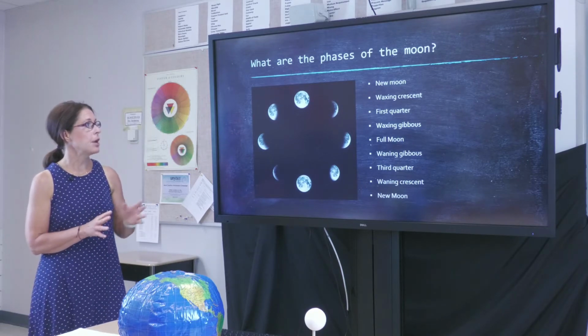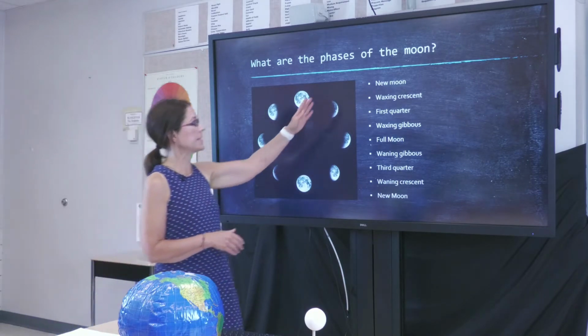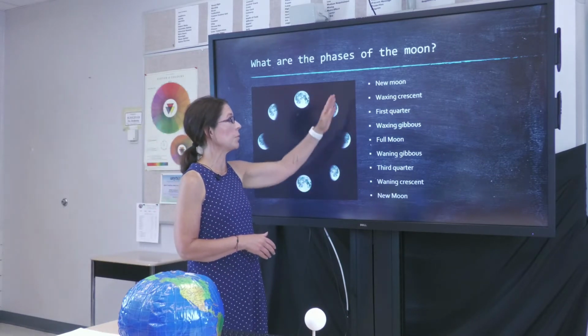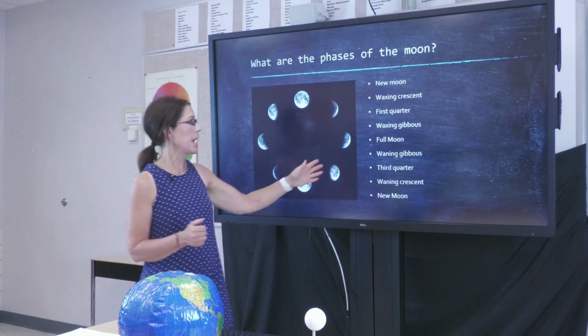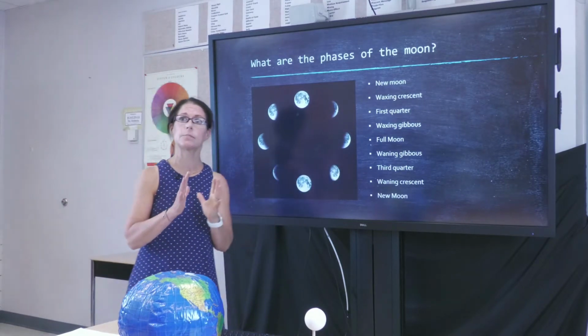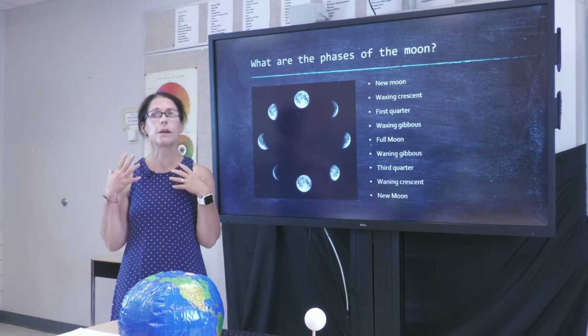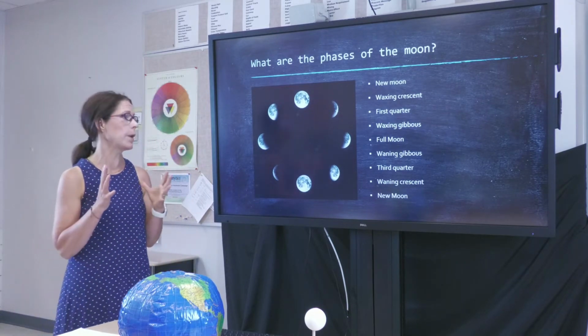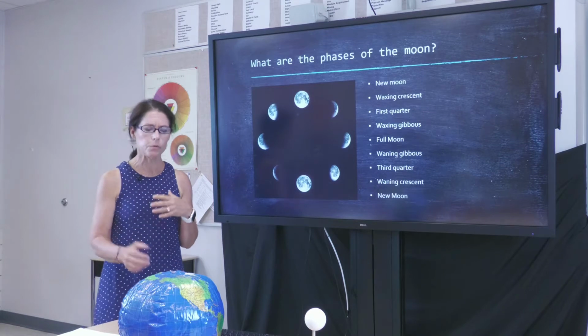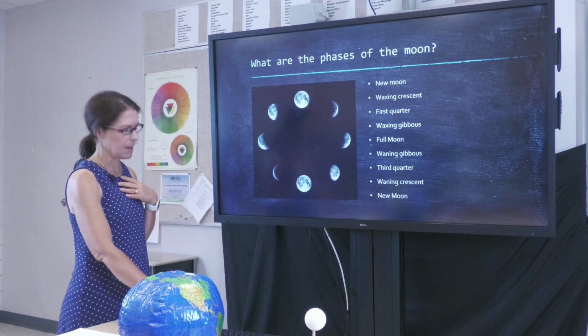Now, if you notice, all of our waxing occurs before a full moon, so when our moon is waxing, it's getting larger in appearance, and then when it's waning, it's getting smaller in appearance. And I want you to remember those phrases, waxing, getting larger, and waning, getting smaller. That will help you remember the moon phases a little bit better.